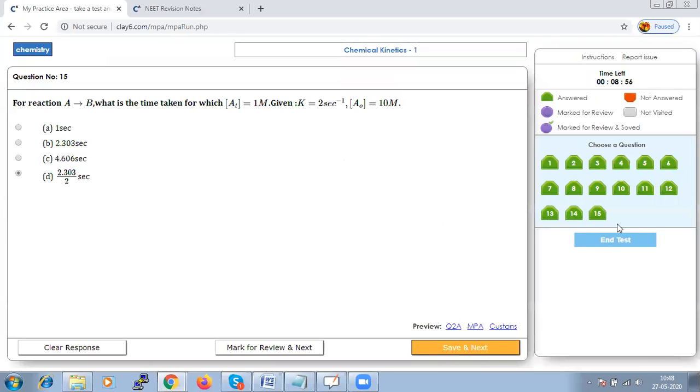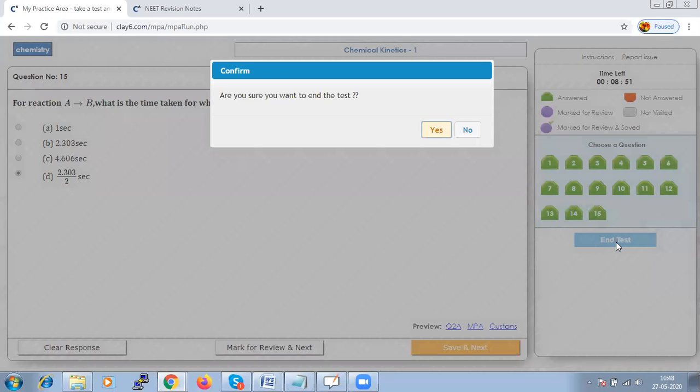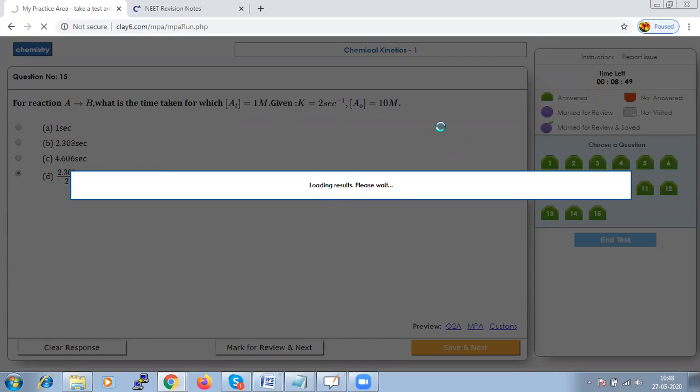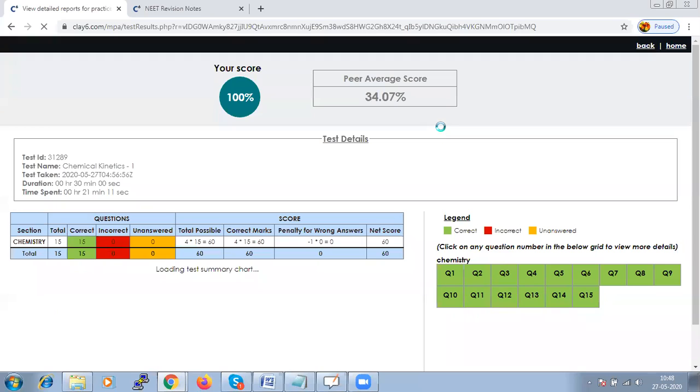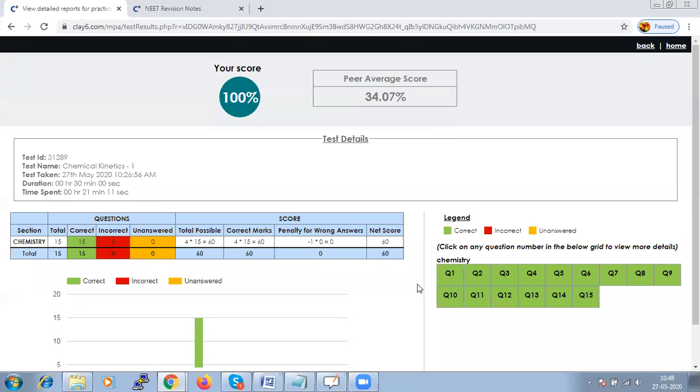So we have completed all the 15 questions. Let us click and test and see. So here we have done all the 15 questions right, but in case we are wrong anywhere, the color of the question will be red, and if you leave any question unanswered, it will be orange.